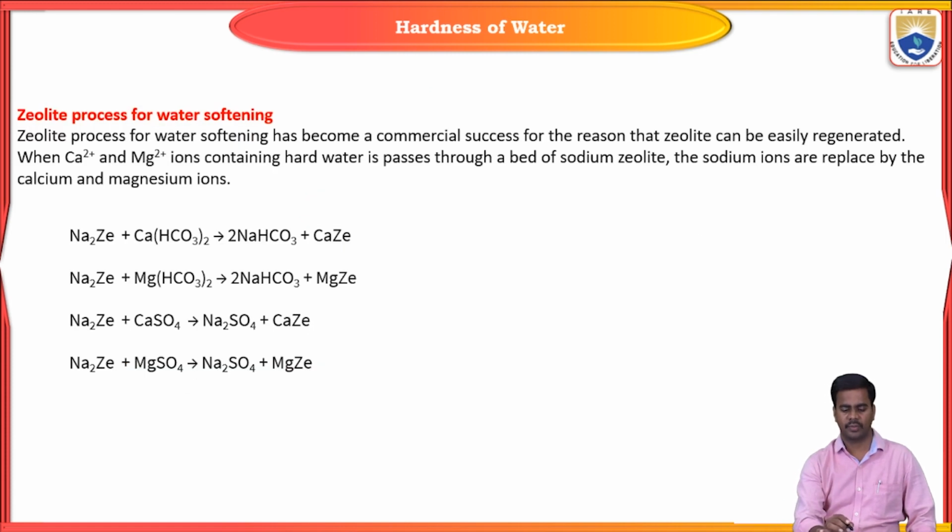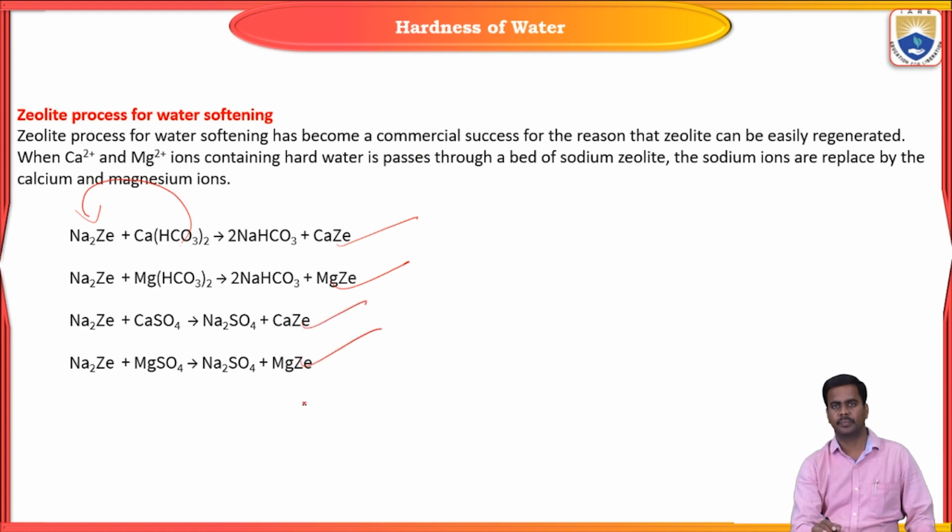So look here. When you add hot water to the tank which contains the zeolite bed, it forms calcium zeolite or magnesium zeolite. This process is carried out for some time.